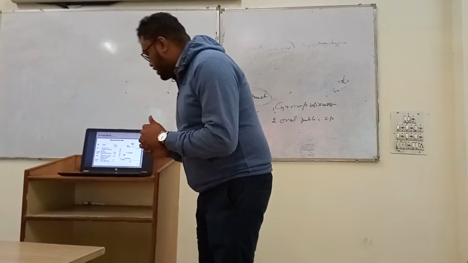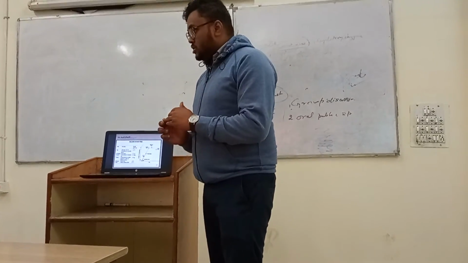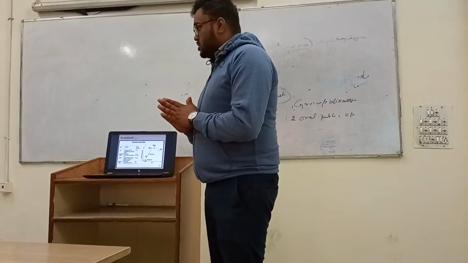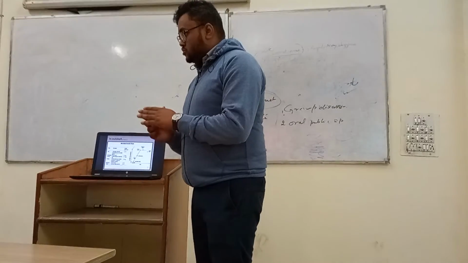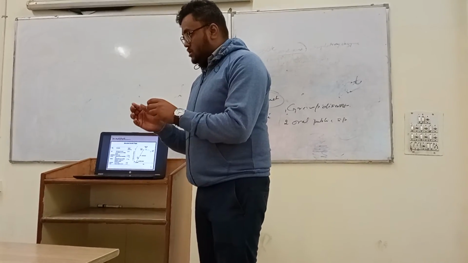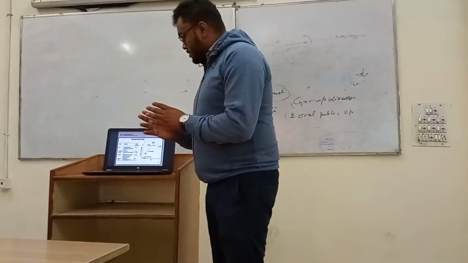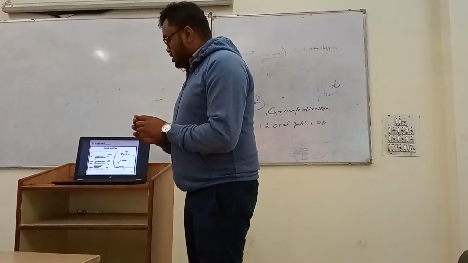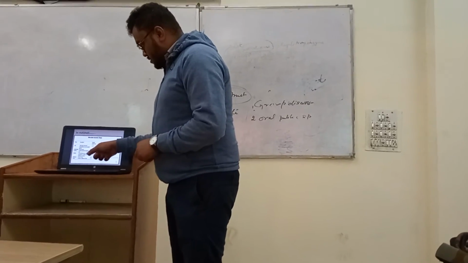Then comes the deceleration phase, due to exhaustion of nutrients and build-up of inhibitory products. The nutrients are depleting and toxic metabolic waste is accumulating, so the growth is declining.